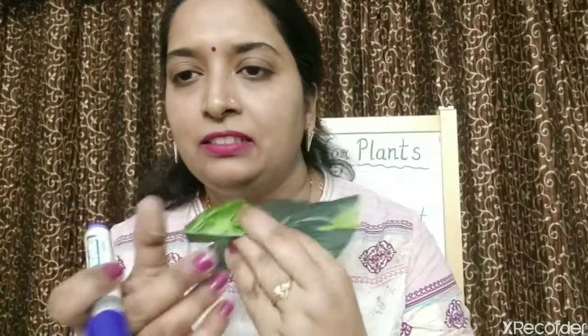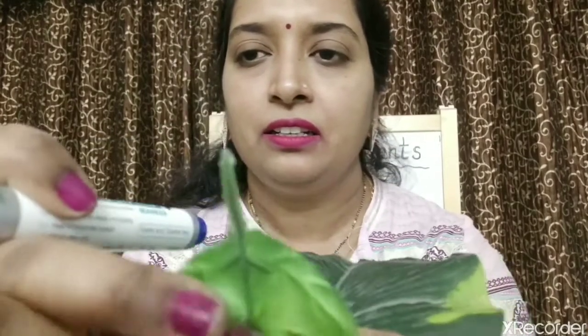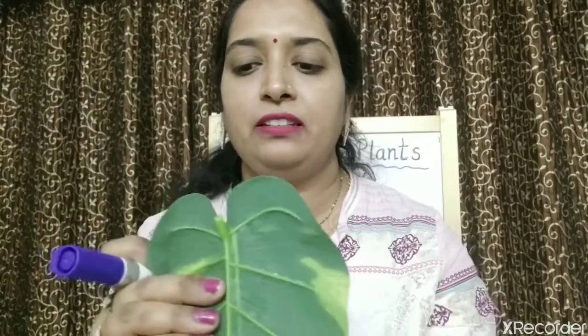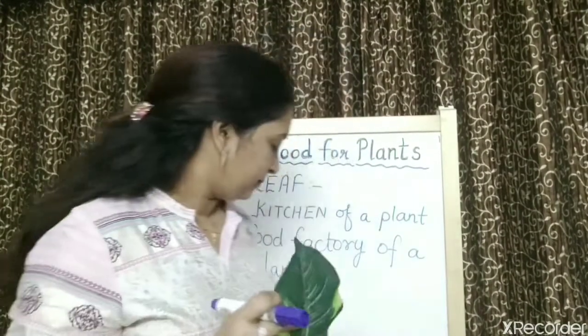Now you are seeing this stalk. This part I can show you here, like this one. So this is what you can see, this part here also in this leaf. So children, what these parts are called, let us know one by one.